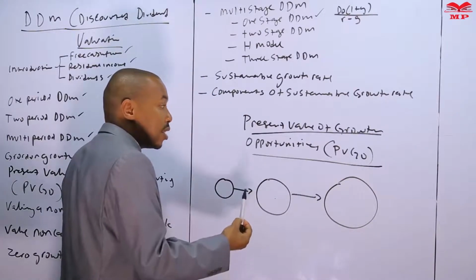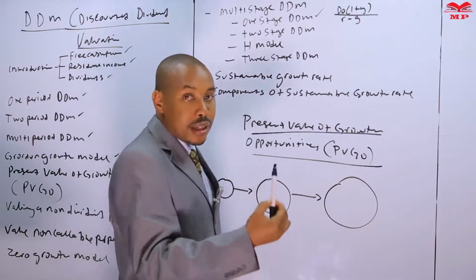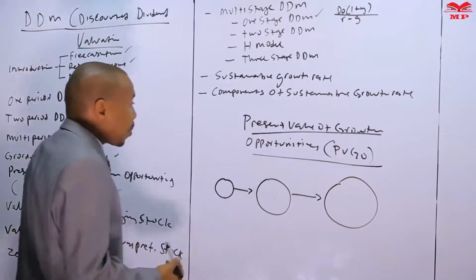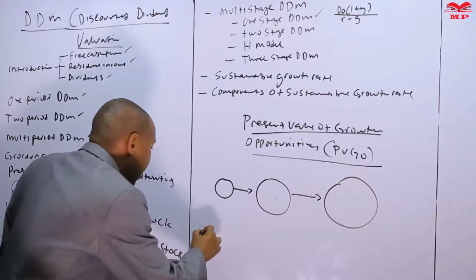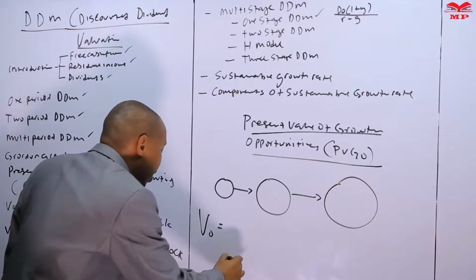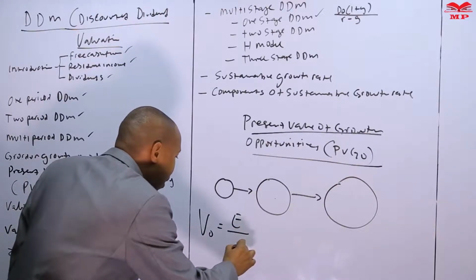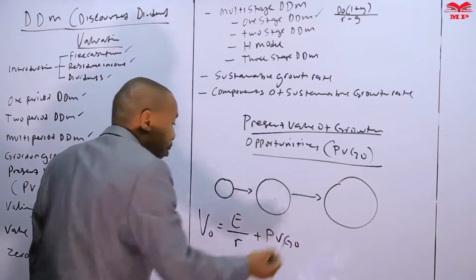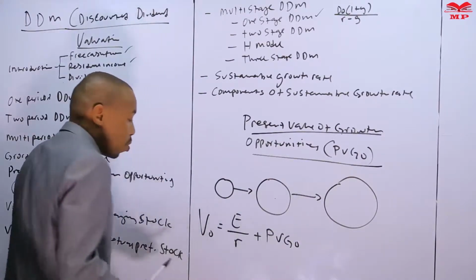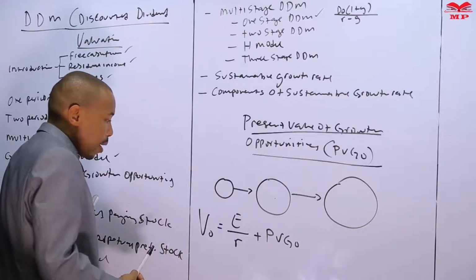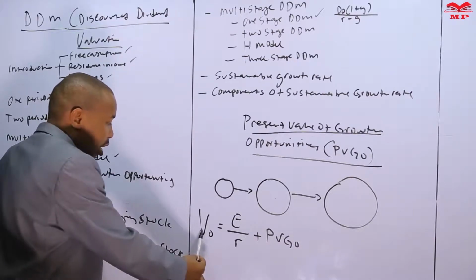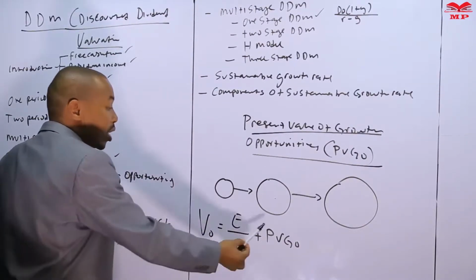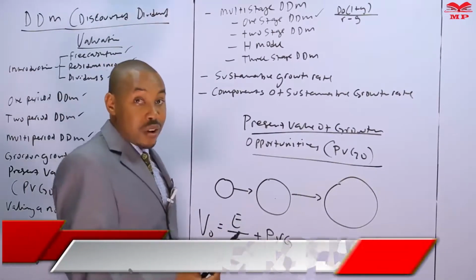That is what we are saying is the present value of growth opportunities, and it represents an opportunity cost. The formula for calculating the present value of growth opportunities is that V naught, the value of a share, is given as E over R plus PV go. We've already said what PV go is. So the present value of growth opportunities is provided by that. If you're given the value of the share, the earnings, and the required rate of return, we can get the present value of growth opportunities.